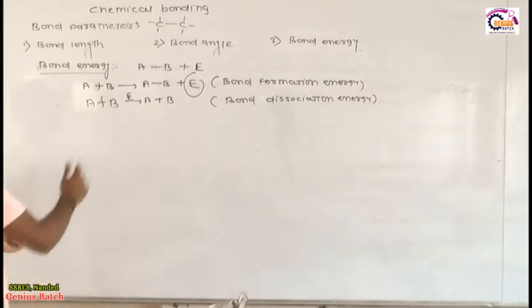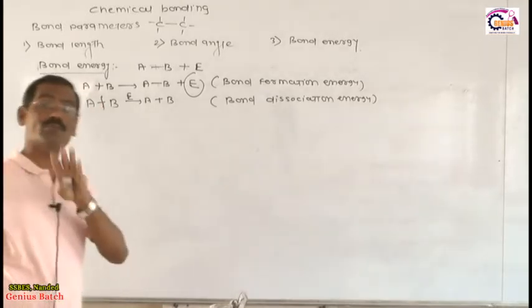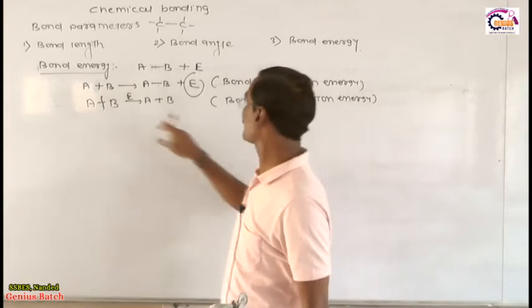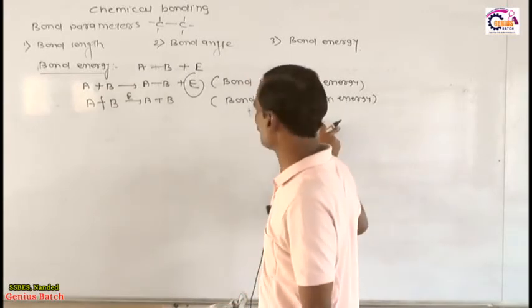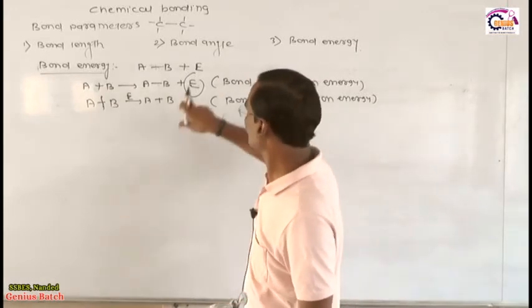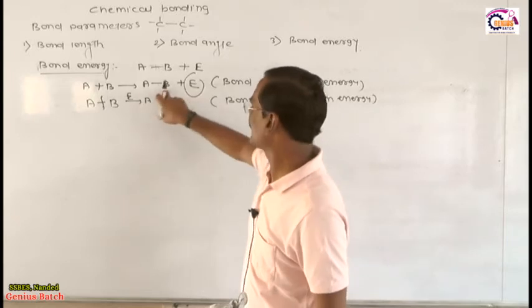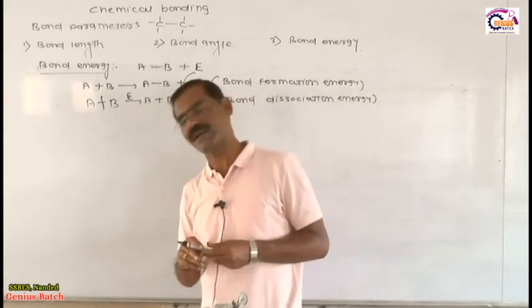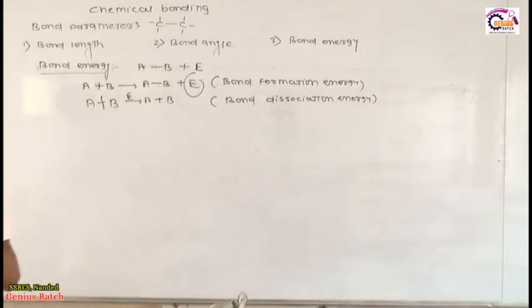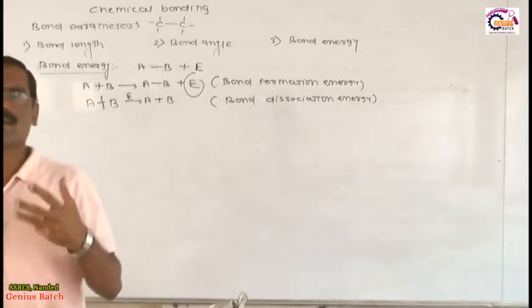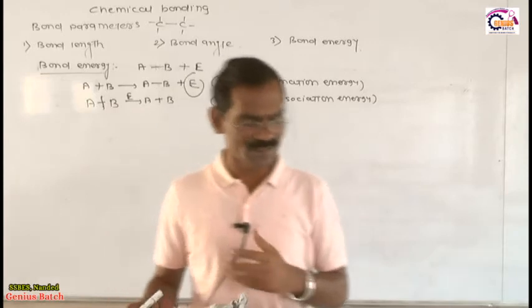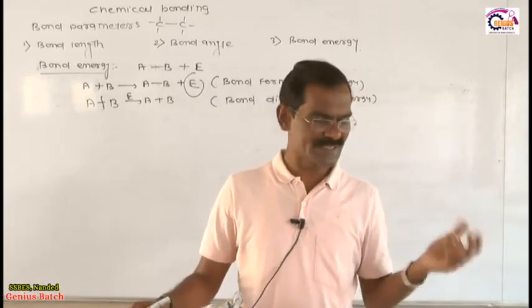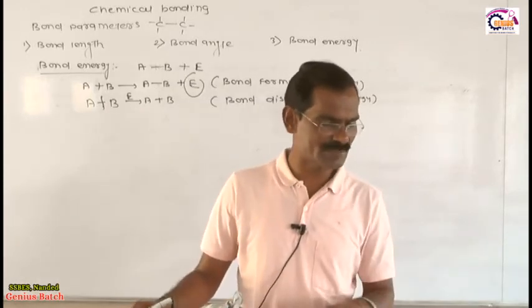Or how much energy is required to break that particular bond, such energy is called bond dissociation energy. Obviously, the energy released here for forming the bond is the same as the energy required to break the bond. So bond energy we define in two ways, either bond formation energy or bond dissociation energy. So these are the two ways we systematically discuss this phenomenon.